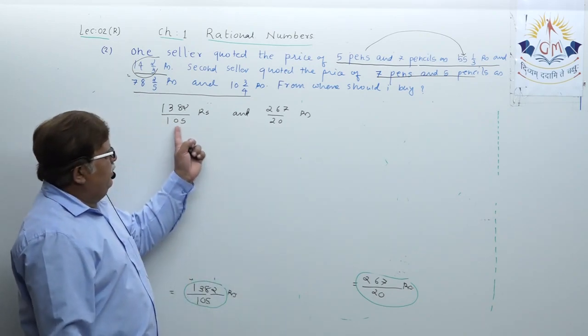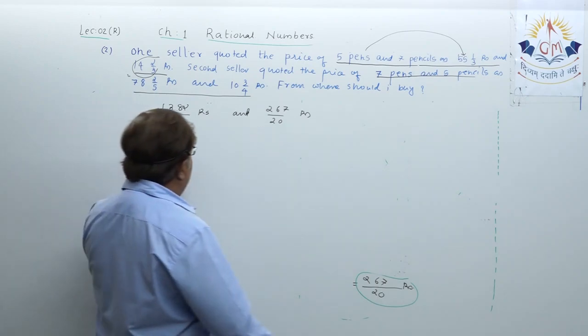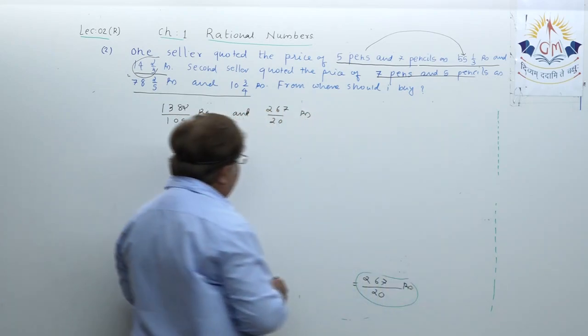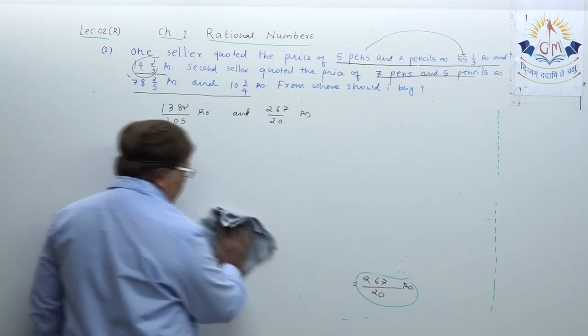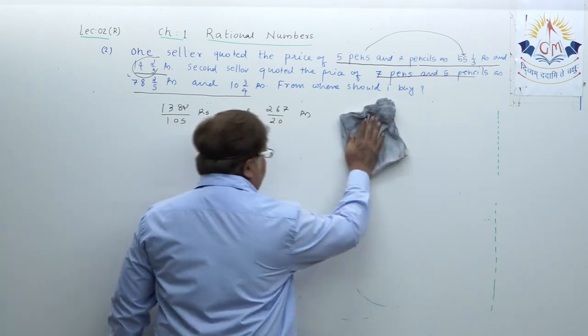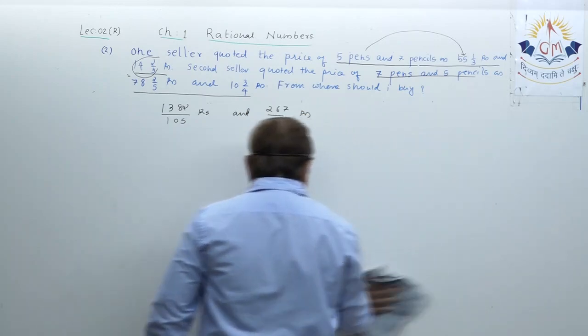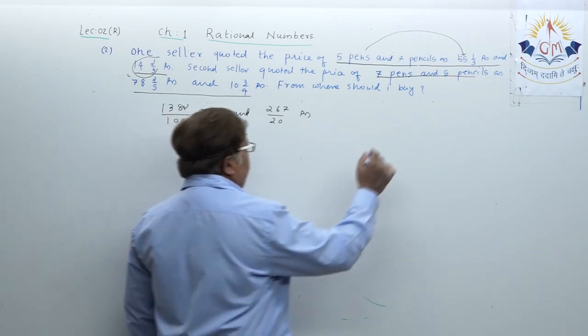Here the denominators are not common, so let us take the LCM and make them common. Now it's a question of converting both the rational numbers into ones having a common denominator.